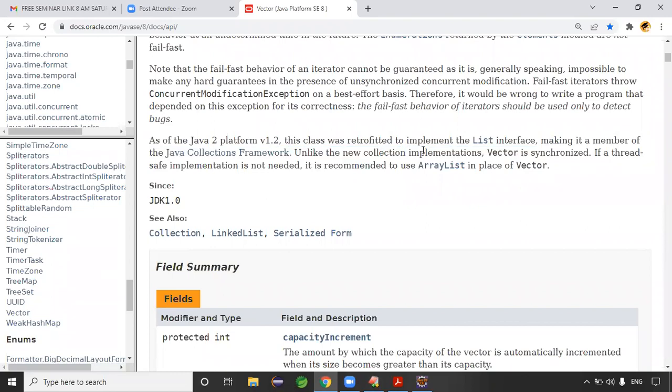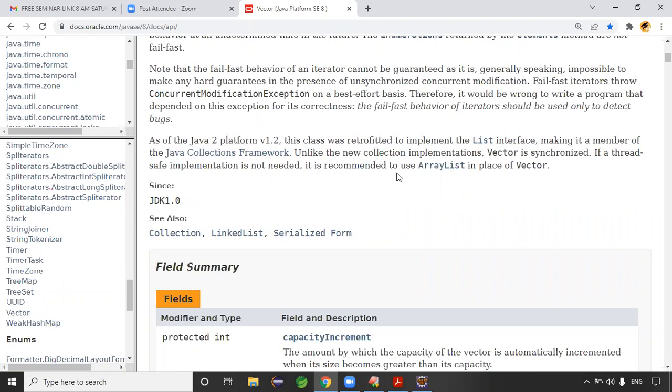As of the Java 2 platform version 1.2, this class was retrofitted to implement the List interface, making it a member of the Java Collections Framework. Unlike the new collection implementations, Vector is synchronized. If a thread-safe implementation is not needed, it is recommended to use ArrayList in place of Vector, right? It's clearly saying that.